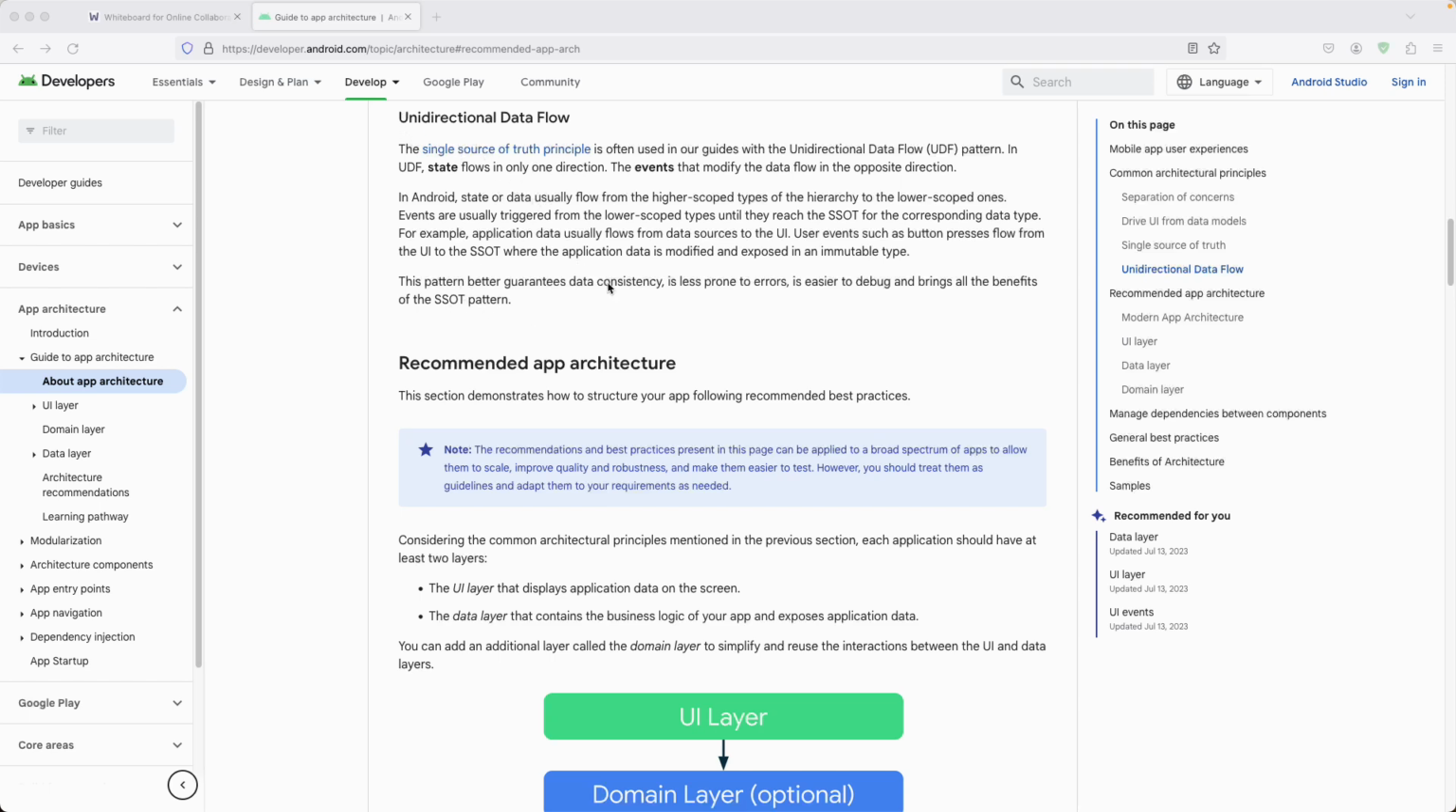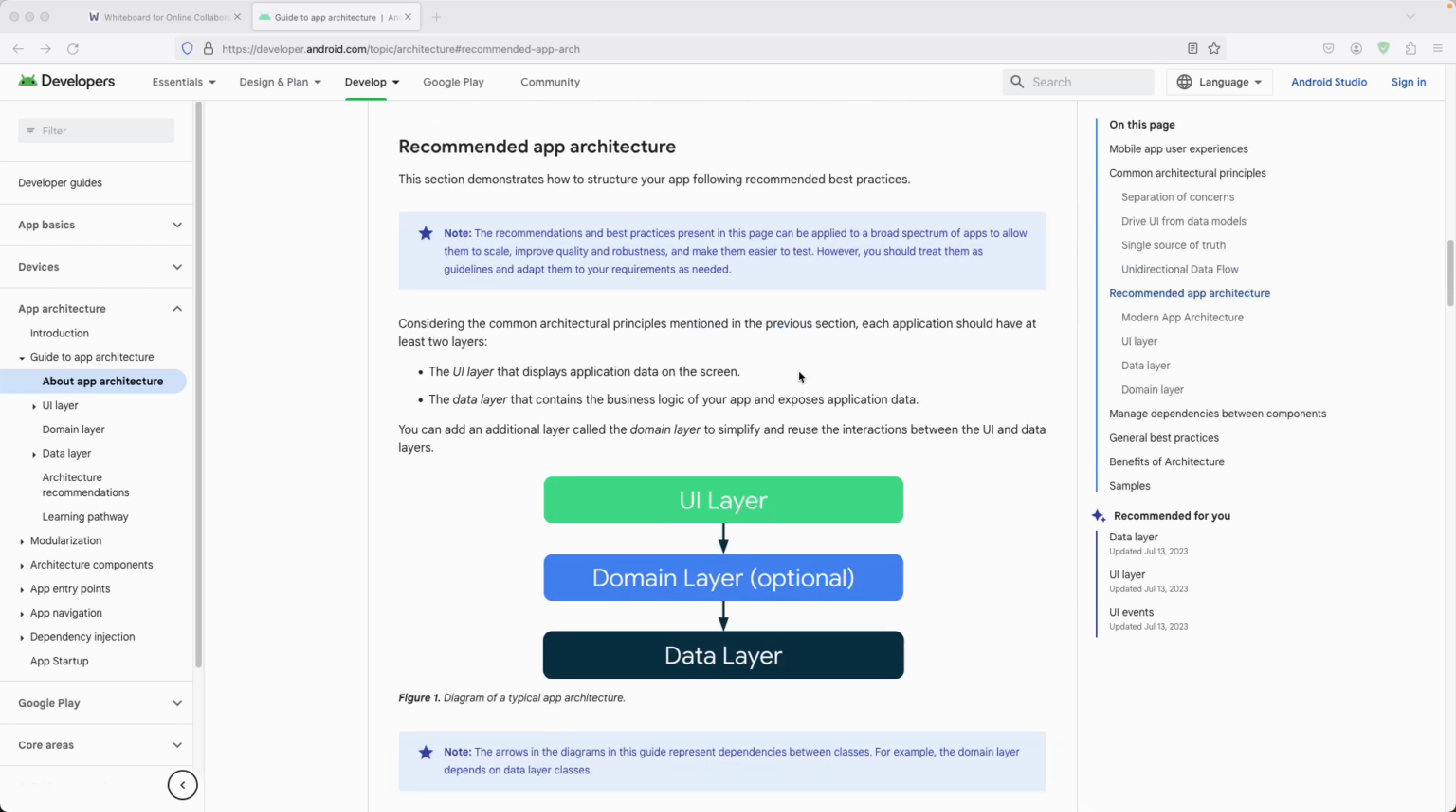So make sure to go and read the documentation over here. Basically, the single source of truth has two parts: one is the state or the data that flows in one direction, and then the event that flows in the other direction. So the data will flow from the data layer to the UI layer, and then the event will flow from our UI layer to the single source of truth, which will be our data layer. We'll configure our API or the local data source over here.